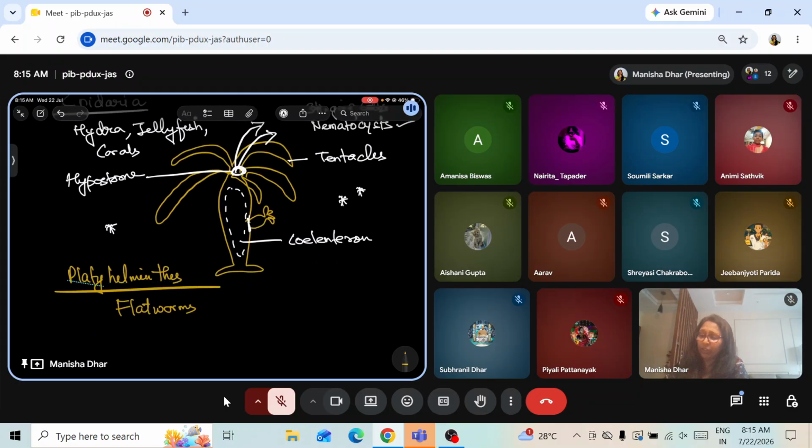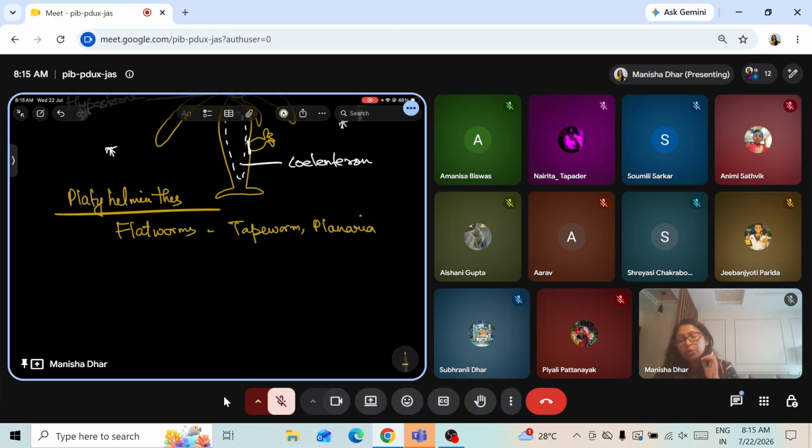What examples have we read over here? We have talked about the planaria. We have talked about the tapeworm. Examples: tapeworm, planaria. Okay? Tapeworm and planaria. So here, the flatworms, the first important feature for them is they have a small, soft, flattened, unsegmented body. Small, and they have got a flat, because the name is flatworm, so they have got a small, flat, unsegmented body.